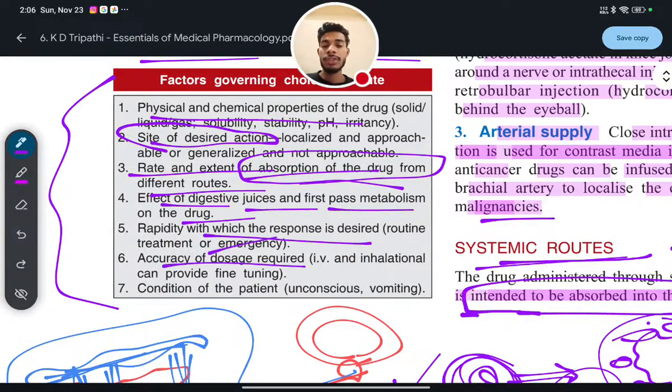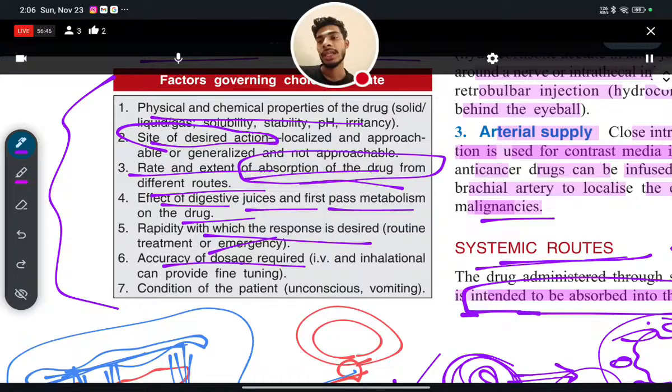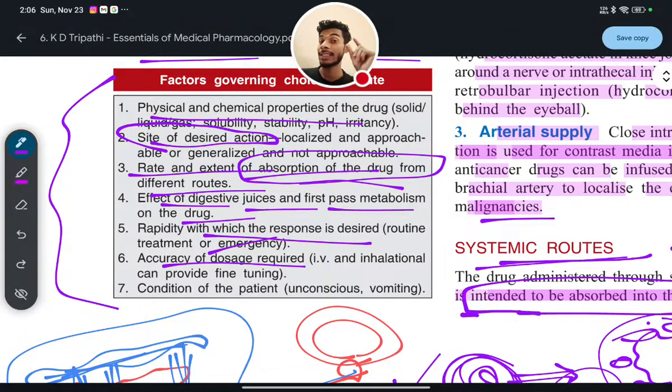Next, accuracy of dosage required. If you require a high dose concentration, you will use the local route of administration directly. Otherwise, you can use the oral route. But you have to remember, in the oral route, absorption of the drug takes place, and after absorption the concentration of drug present in the systemic circulation will be different, varying.